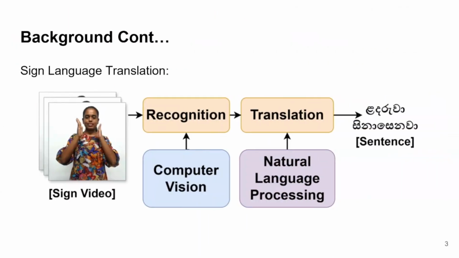Sign language translation contains two main parts, recognition and translation. Recognizing individual signs from sign language videos is a computer vision task. Translating them back to a natural language sentence is a natural language processing task.